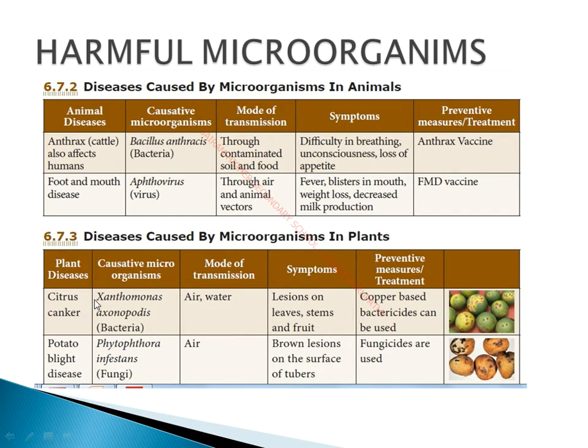Even in plants, microorganisms can cause different diseases, like citrus canker. The word citrus denotes citrus fruits like lemon and orange. Xanthomonas axonopodis and Xanthomonas citri are the two groups of bacteria which cause citrus canker disease, and it can spread through air and water. And the symptoms are lesions on leaves, stems and fruits.